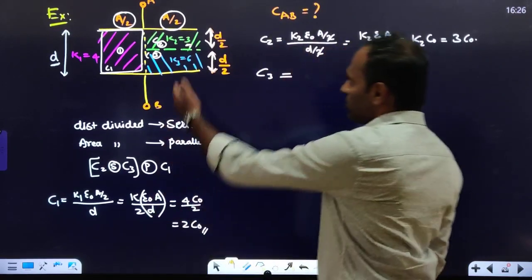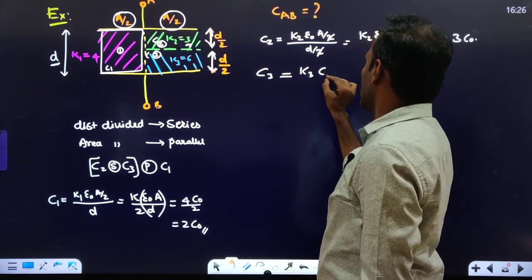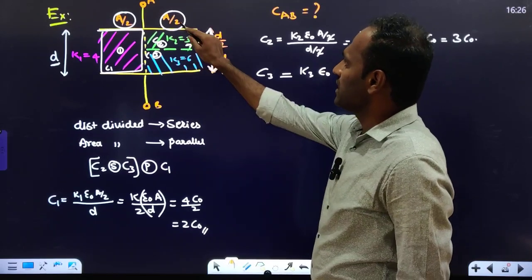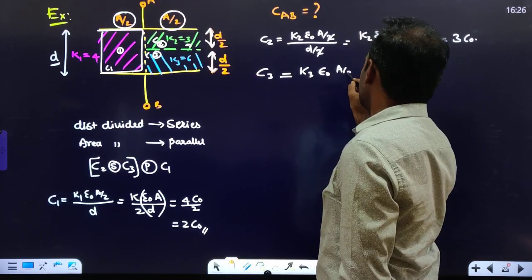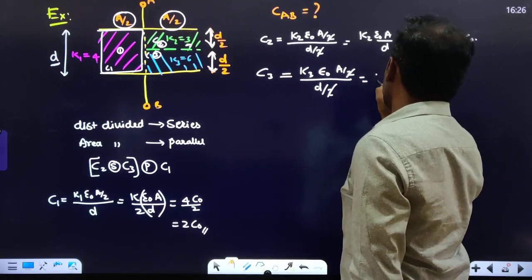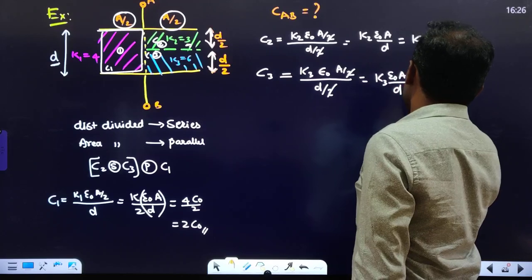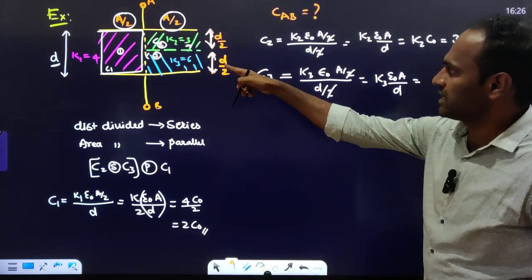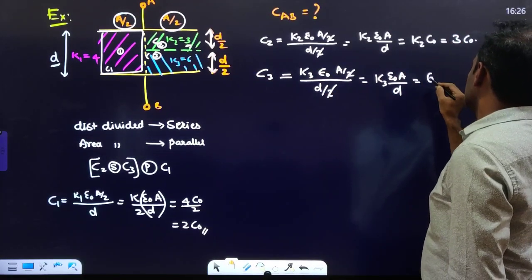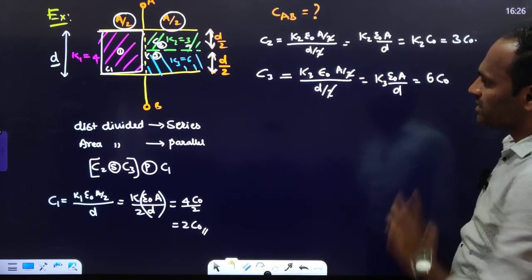Check about C3 now. C3 is K3 into epsilon naught. How much is the area of C3? A by 2. How much is the distance? D by 2. Right? This 2 and this 2 will get cancelled. You will get K3 epsilon naught A divided by D. What is the value of K3? It is 6 C naught. Correct? So we got the values of C1, C2 and C3.